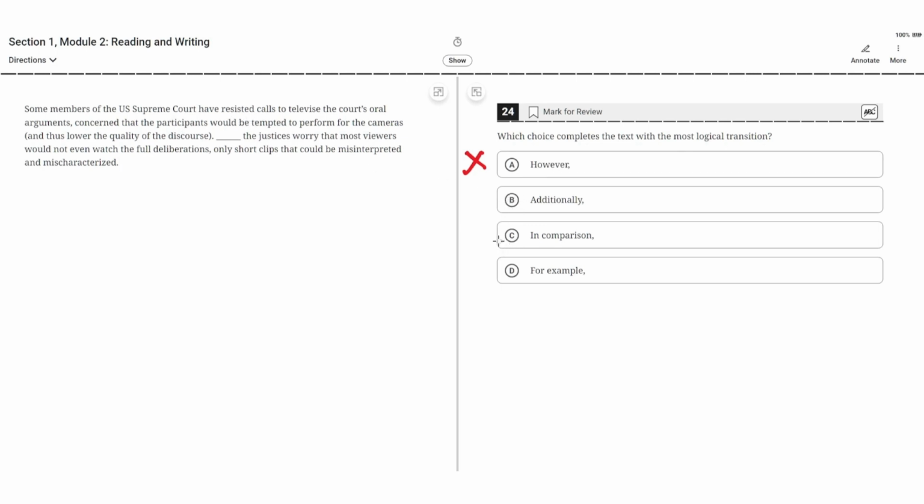C. In comparison. This implies that the information in the second sentence will be compared to the information in the first sentence, but this is incorrect because the second sentence does not compare to the information in the first sentence. D. For example, this is incorrect because this implies that the second sentence will illustrate the claim in the first sentence, but the second sentence doesn't illustrate the claim in the first sentence, so D is incorrect. And the correct answer is B. Additionally.